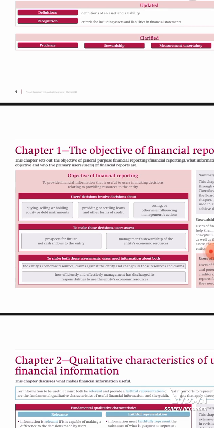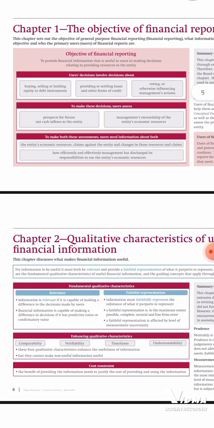Voting or otherwise influencing management actions, that we can talk about the investors, the shareholders. To make these assessments and decisions, users will need information about the entity's economic resources, the claims against the entity, which are liabilities, and changes in those resources and claims. So that's the first objective of financial reporting.